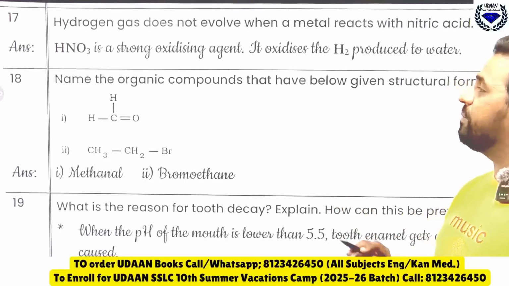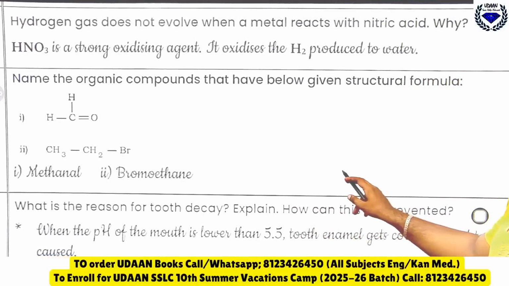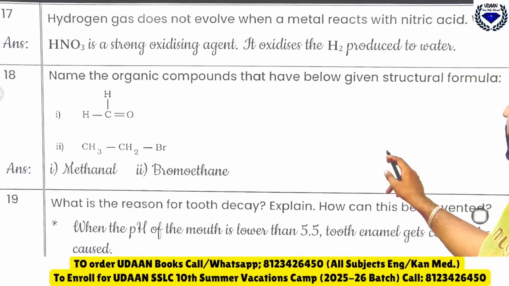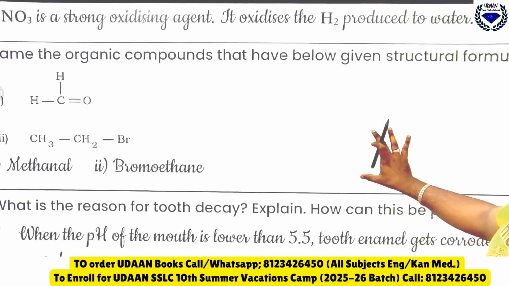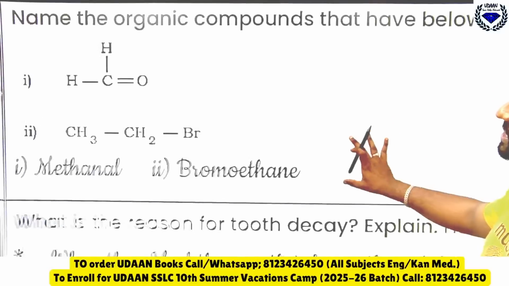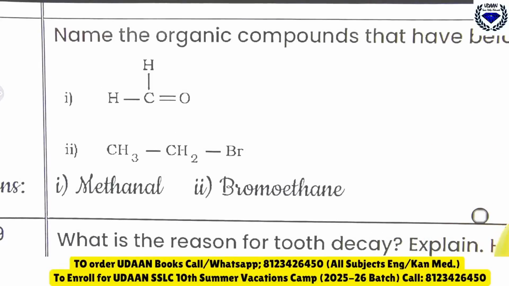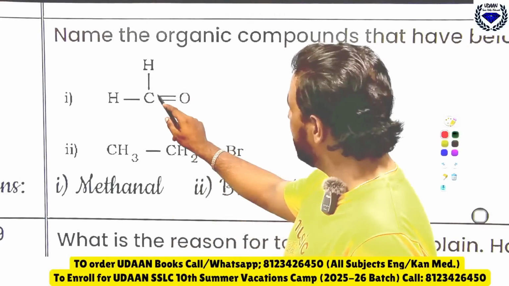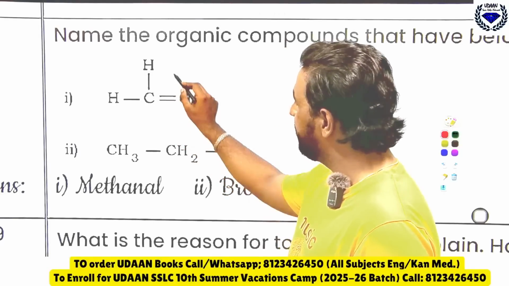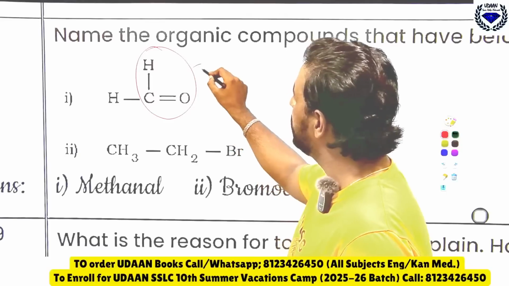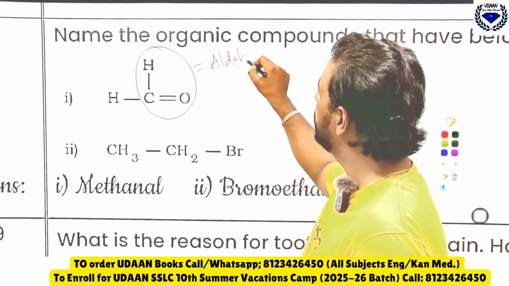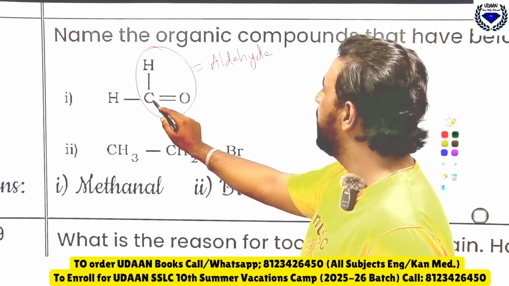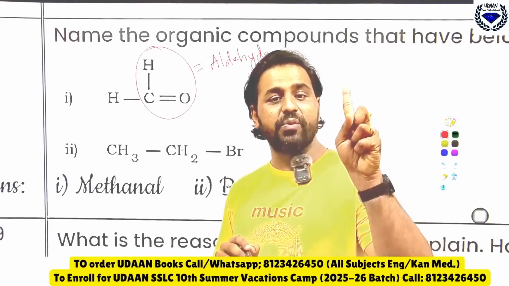Then, name the compounds that have the structures given below. So you can see a structural formula is given and you should name it. How to name it? See here, it is C double bond O H, and if it is C double bond O, it is an aldehyde. Remember, it is the aldehyde group and only one carbon is there. One carbon means what?